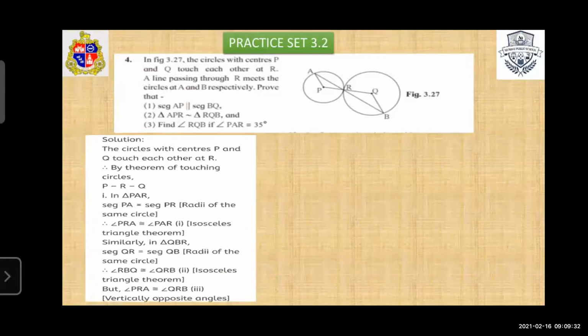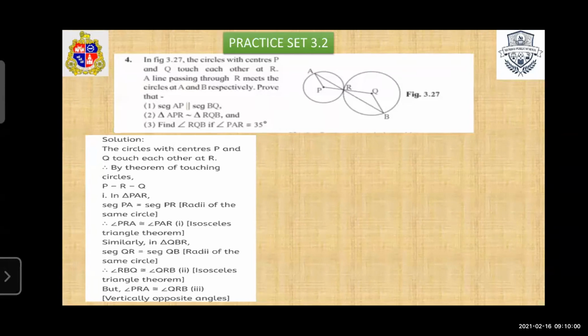First, the circles with centers P and Q touch each other at point R. First, we write the given statement, that is, these two circles having centers P and Q touch each other at point R. So by the theorem of touching circles, we write P, R, Q are collinear. Okay, this one is our first statement. Now we take the first triangle, that is PAR.